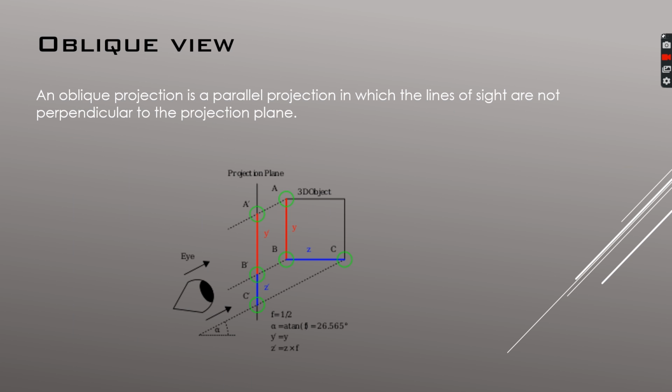Okay, what is oblique view? An oblique projection is a parallel projection in which the lines of sight are not perpendicular to the projection plane. Suppose this is the projection plane and we are viewing the object from this angle, and we project it onto a 2D plane to see how it looks from this angle. This is known as oblique view.